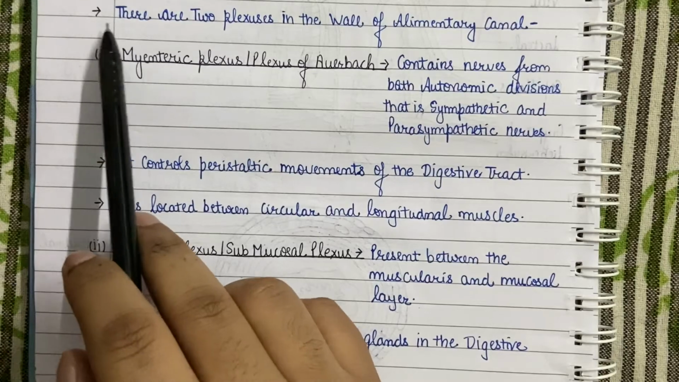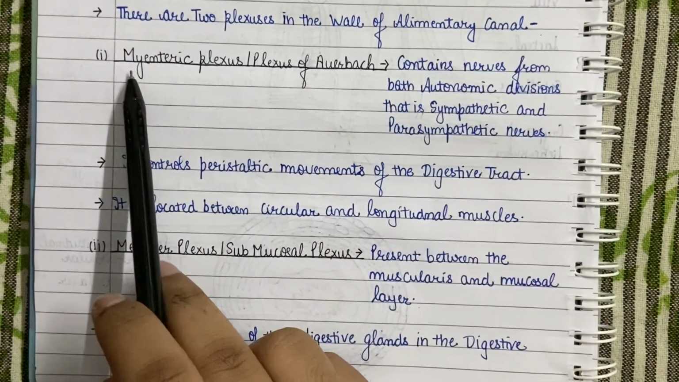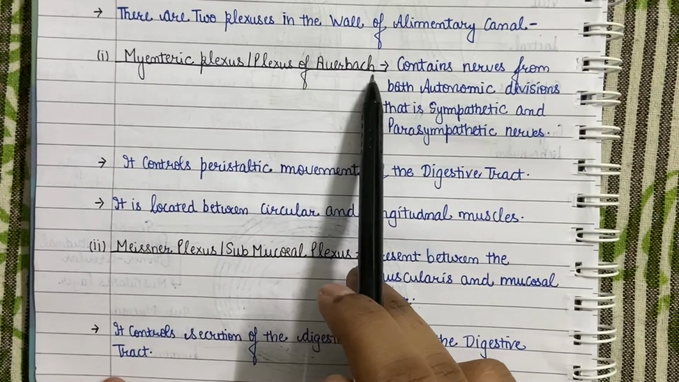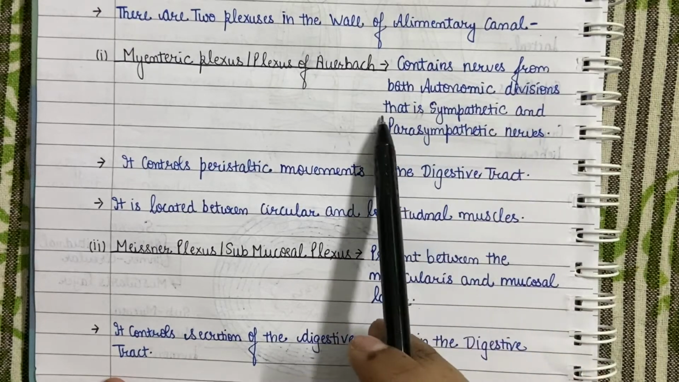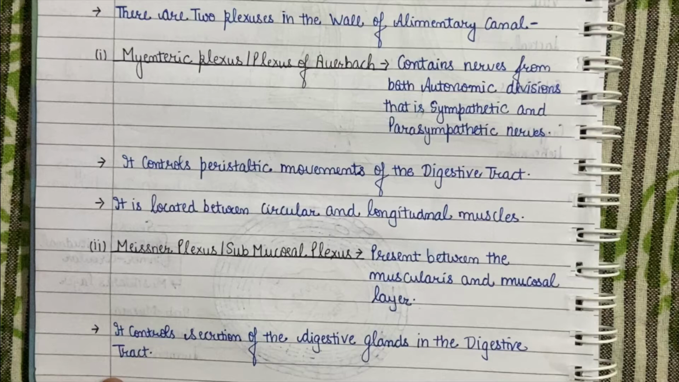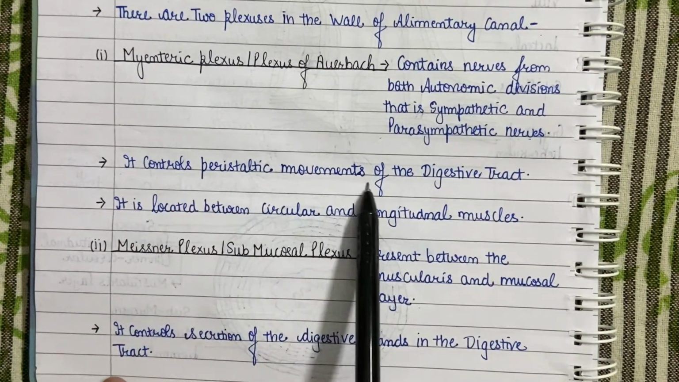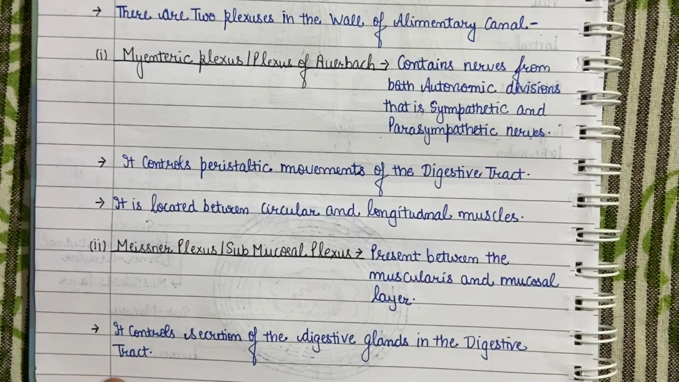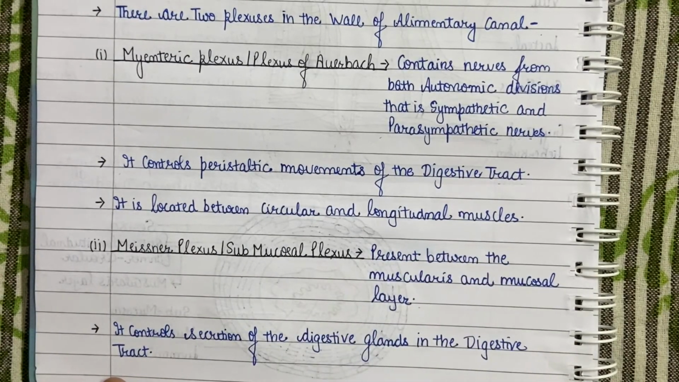There are two plexus in the wall of the alimentary canal. The first plexus is myenteric plexus or plexus of Auerbach. This plexus contains nerves from both autonomic division, that is, it contains both sympathetic and parasympathetic nerves. In general, activation of parasympathetic nerve increases the peristaltic movement, while activation of sympathetic nerve decreases peristaltic movement. Yes, we can conclude from here that myenteric plexus control peristaltic movements of the digestive tract and it is located between the longitudinal and circular smooth muscle of the muscularis layer.